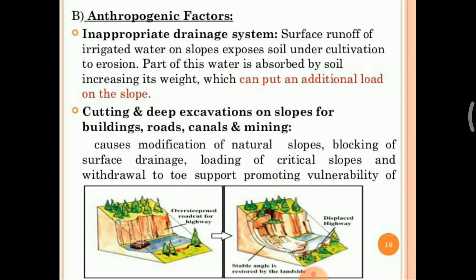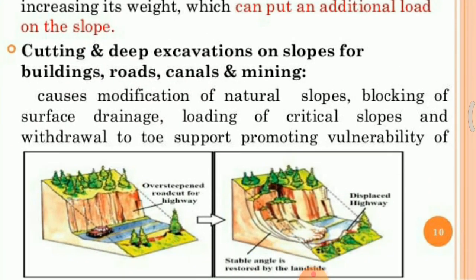Cutting and deep excavation on the slope for buildings, roads, canals, and mining is the next anthropogenic factor. It causes modification of the natural slopes, blocking of the surface drainage, loading of the critical slopes, and withdrawal of support, promoting vulnerability. Here in the diagram we can see a road constructed by cutting the hill toe, which was well supported previously, but for construction of the road we cut all the toe material, and its stability gets reduced.